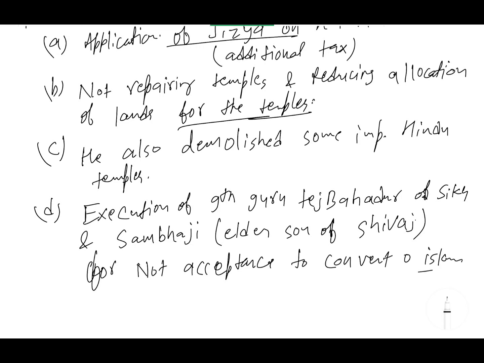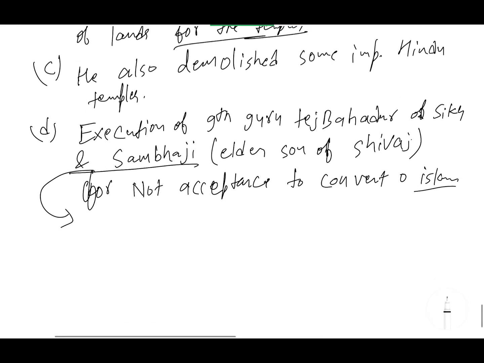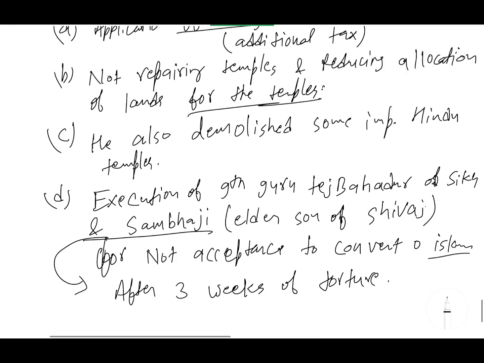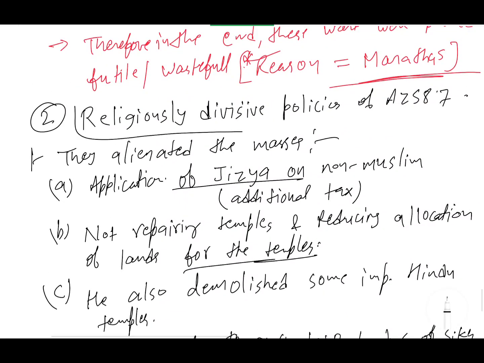So here you can write a specific point with respect to Sambhaji. He was executed after 3 weeks of intense torture. You can write 3 weeks of torture, it is okay, but the torture was so intense. Okay, so this was the reason. This was the religious divisive policy of Aurangzeb.